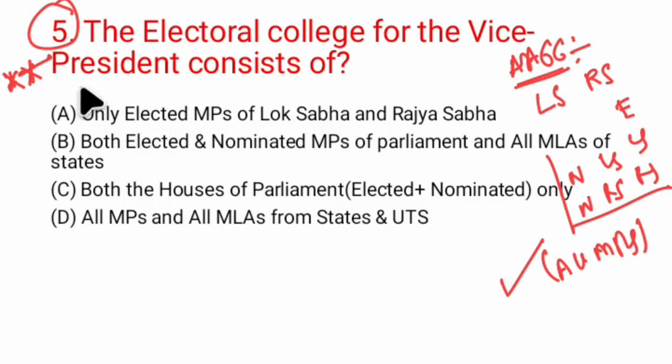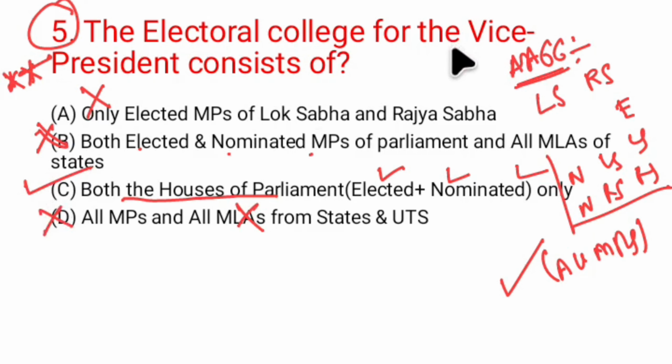No. Nominated MPs can also participate. Both elected and nominated MPs of Parliament? Yes. And all MLAs? No. MLAs do not have any role to play in the election to the vice president's office. Both the houses of Parliament, elected and nominated only? Yes, this is true. And let's see the fourth option: all MPs and MLAs. MLAs do not have any role, and therefore option D is the incorrect option.